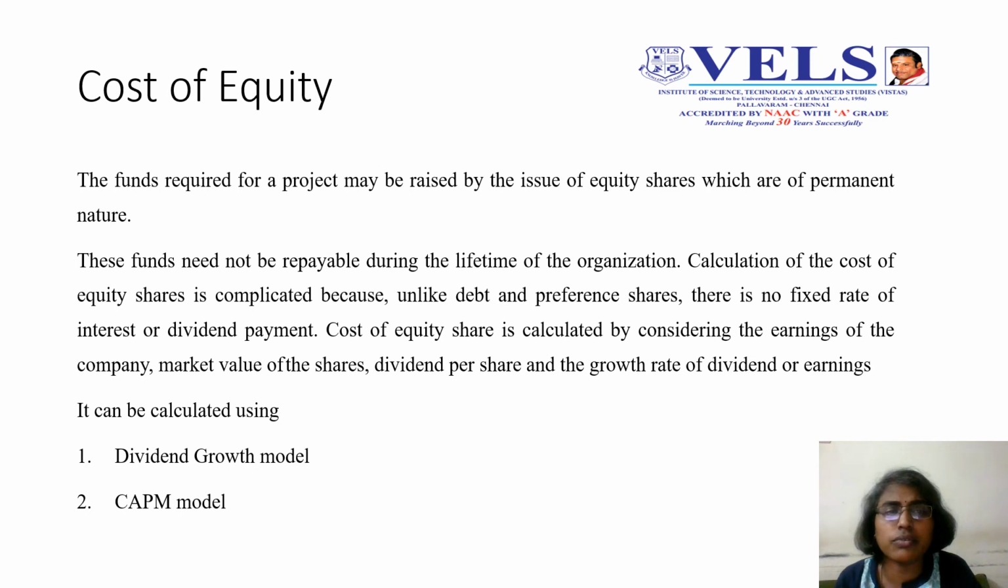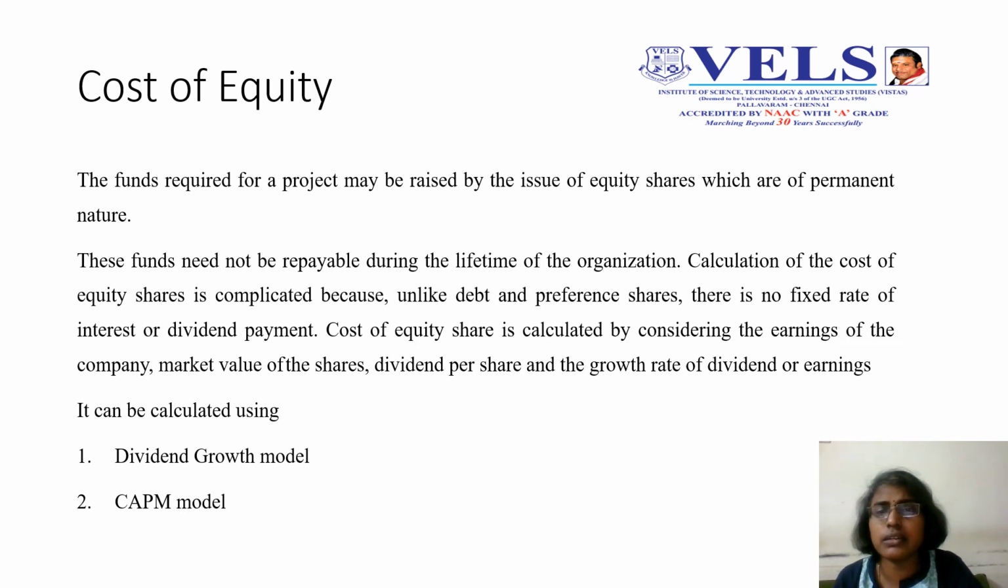The calculation of cost of equity share is complicated because, unlike debt and preference share, it doesn't have any fixed rate of dividend or interest. It differs every year depending upon the management's decision. This year the shareholders may be given 100% dividend or 50% dividend. So it's a management decision, and every year it varies. That's why it's called a variable income security.